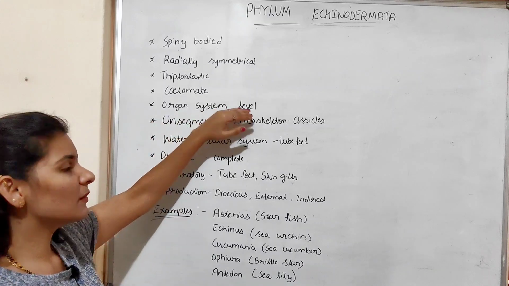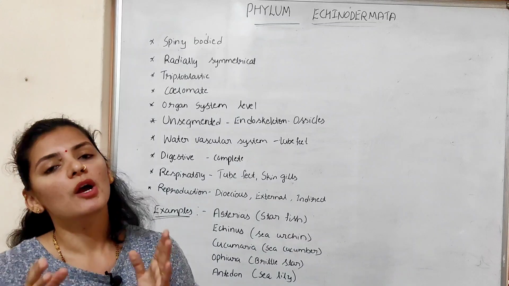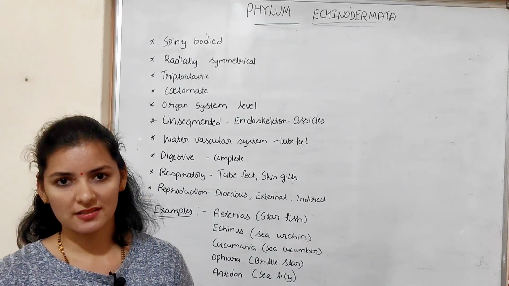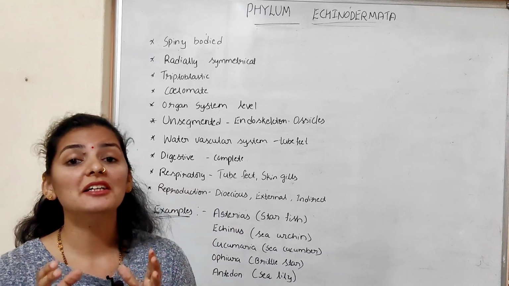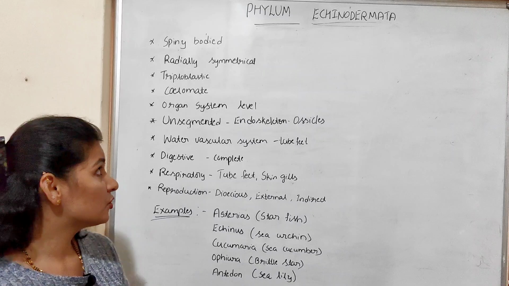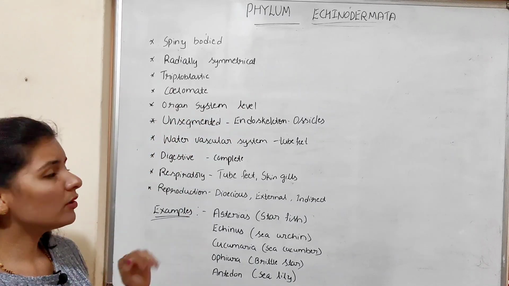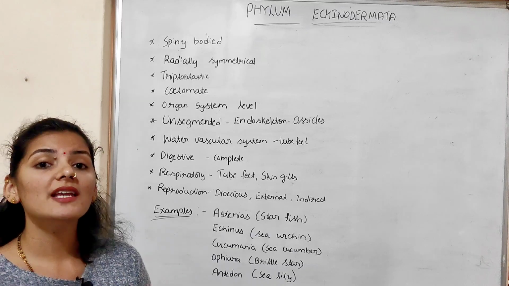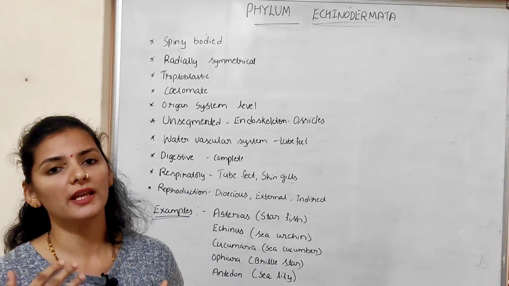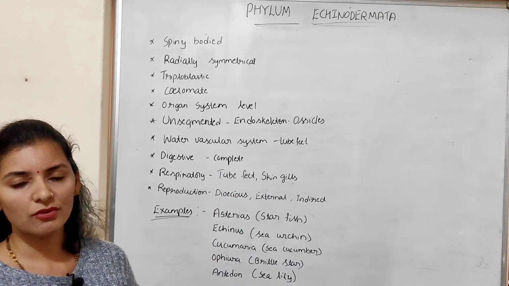They have organ system level of organization, means many organs work together as a single system to perform particular functions like the digestive system, circulatory system, excretory system, etc. So there is a clear-cut division of labor among these different organ systems. If you observe the body of this organism, the body is unsegmented. So the body does not consist of any segment. Both external as well as internal segmentation is totally absent in echinoderms.